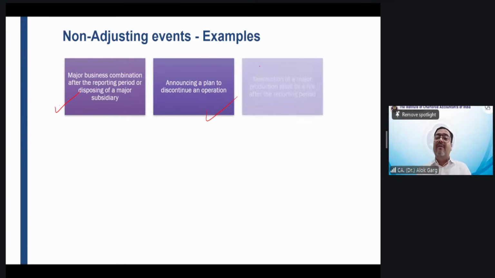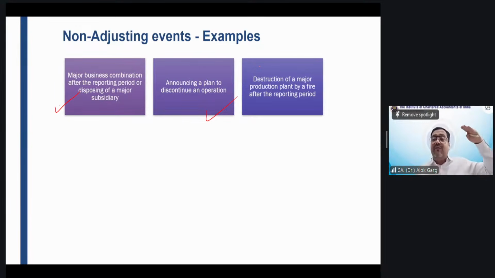Disclosure is required. Friends, have you understood the difference between adjusting and non-adjusting events? As the word suggests, adjusting event means your financial statement has to be adjusted with this event. As the term non-adjusting event suggests, no entry is required in your financial statement on 31st March. The disclosure is only required. Any challenge, my dear friends, in understanding this?